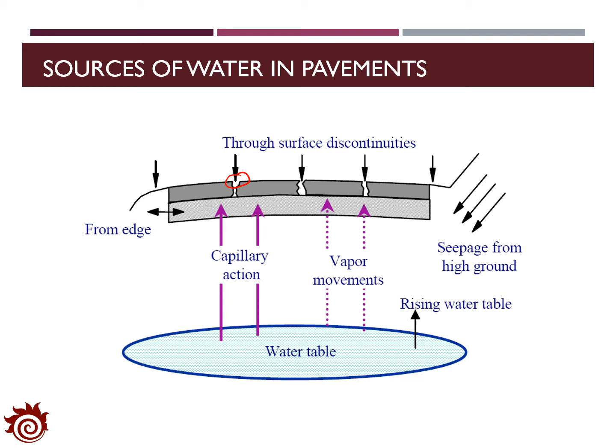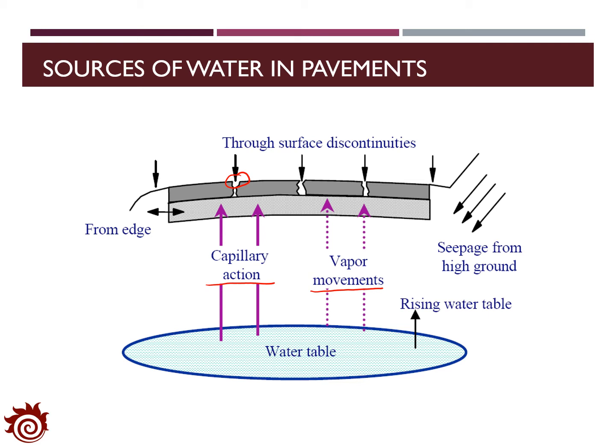Second, the water table will be another major source of water in the pavement. Usually the water from the water table will move upwards through capillary rising effect or vapor movement, and it will enter the lower layers of the pavement structure.